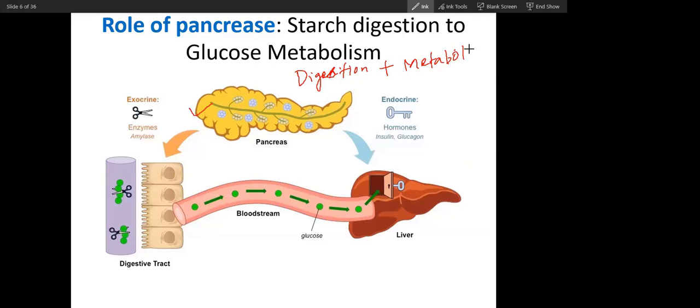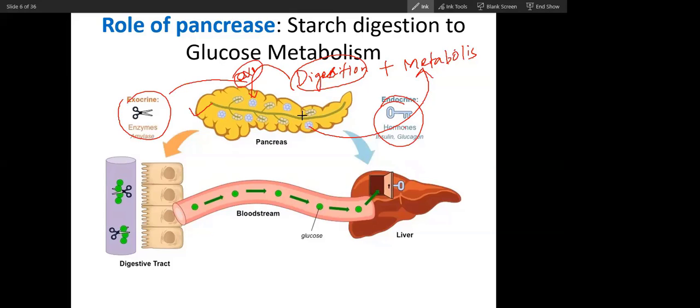Metabolism. Now you can see this. Digestion is the function of the exocrine pancreas. The pancreatic juices will be secreted into the second part of the duodenum through the ampulla of Vater. The endocrine function will release hormones. So this is exocrine function, and endocrine function will be done by hormones, both insulin and glucagon, both released from this pancreas.